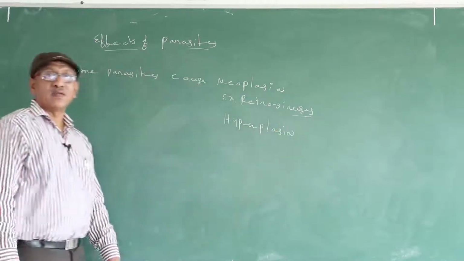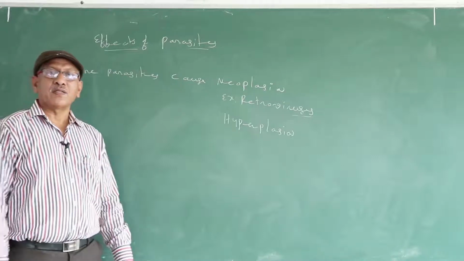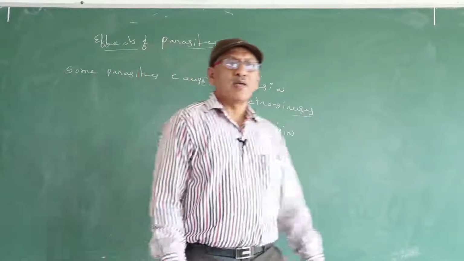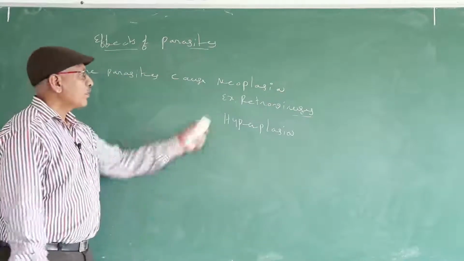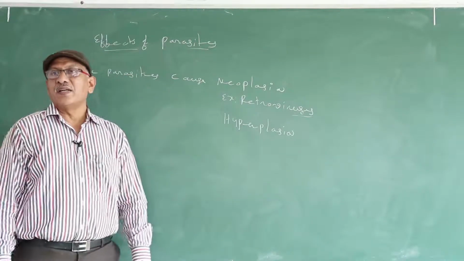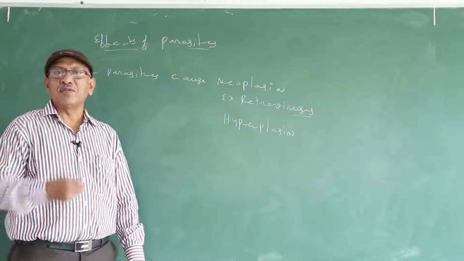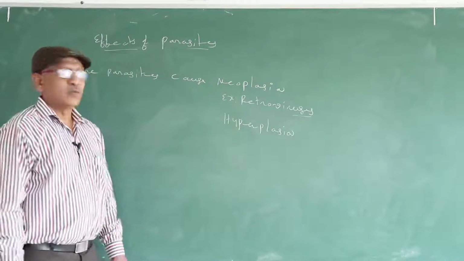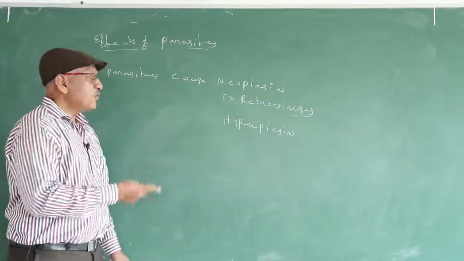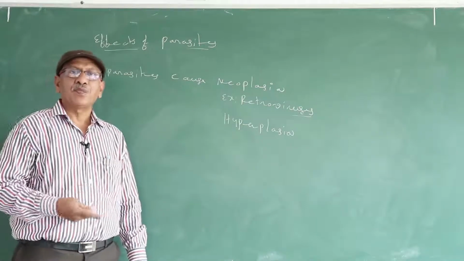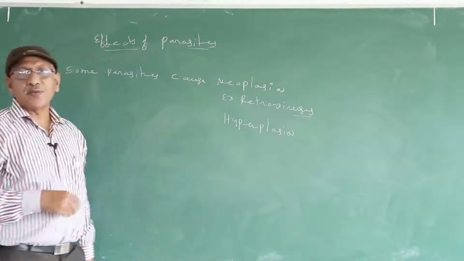Some parasites cause hyperplasia. What is hyperplasia? In an organism cell division is common. If the parasite stimulates further cell division in the host, it is known as hyperplasia.